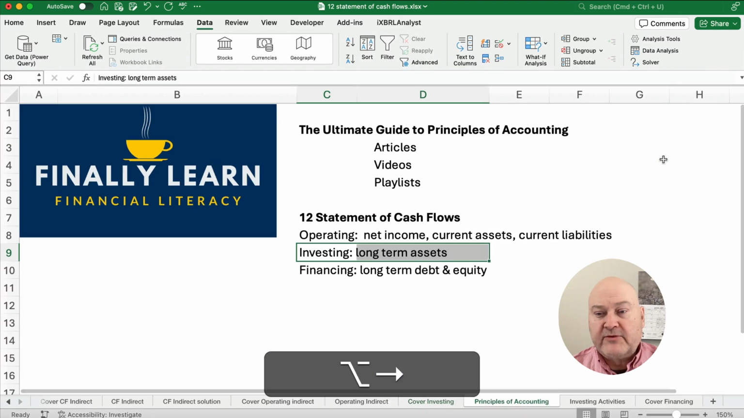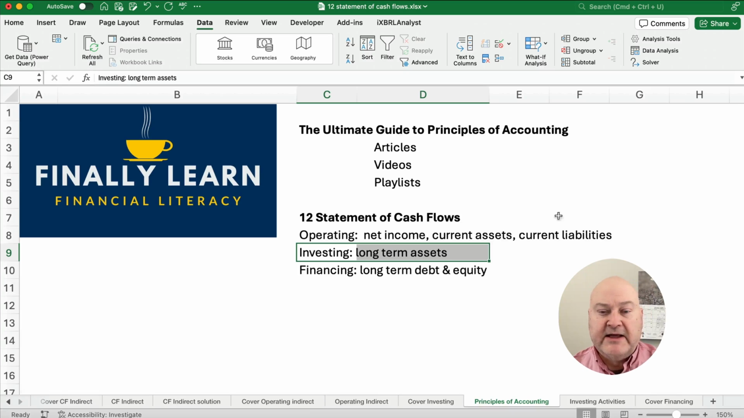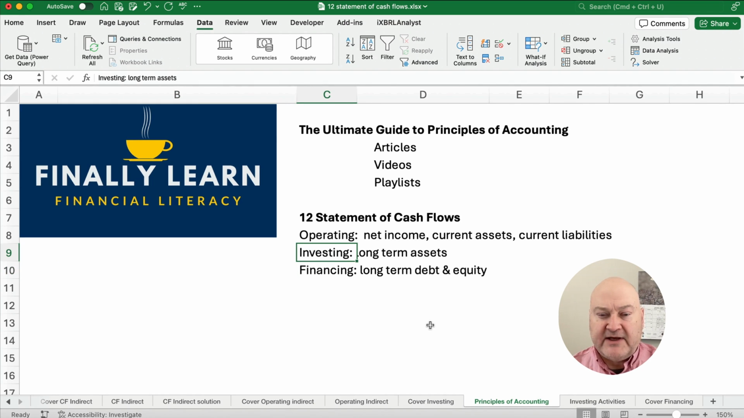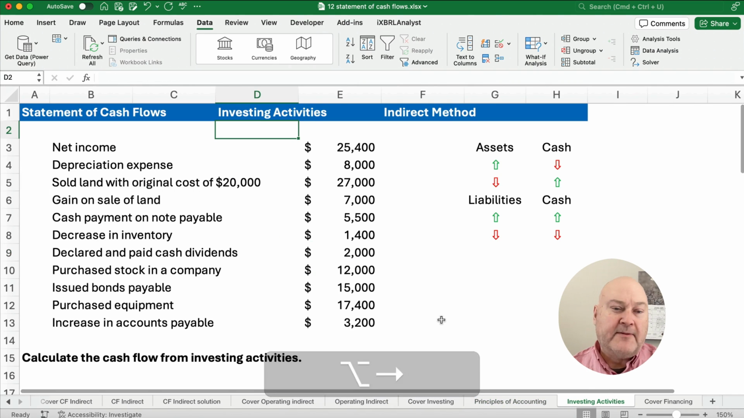We're working our way through the principles of accounting, and so we're in chapter 12, the statement of cash flows. And remember, there's three sections of the statement of cash flow: operating, investing, and financing. Now, we're in the middle of a playlist. I've already worked on operating. We're working on investing in this video, and the next video you'll see is the financing activities. So let's work on a problem here.